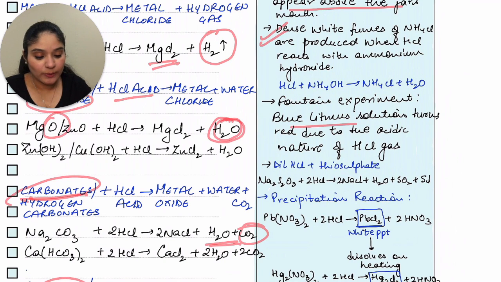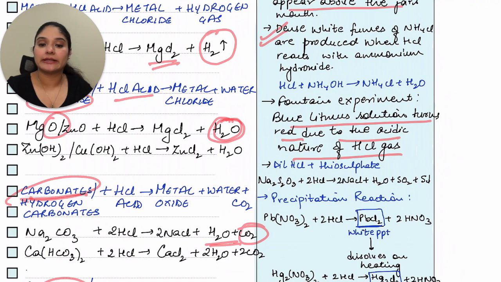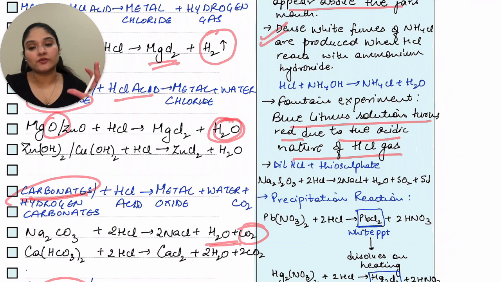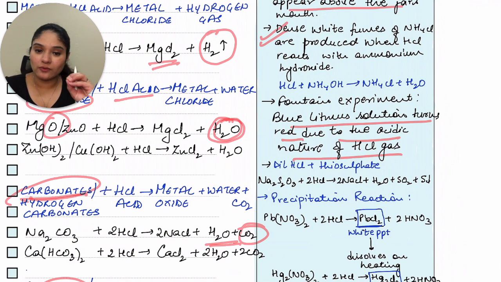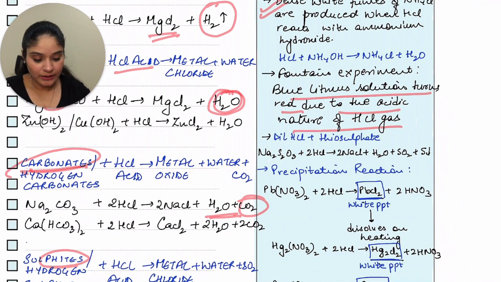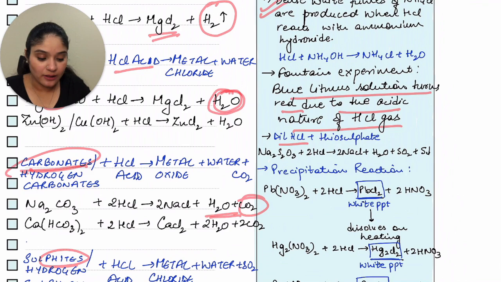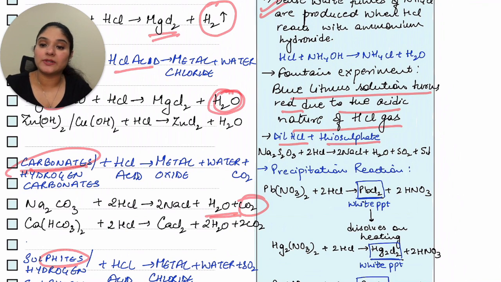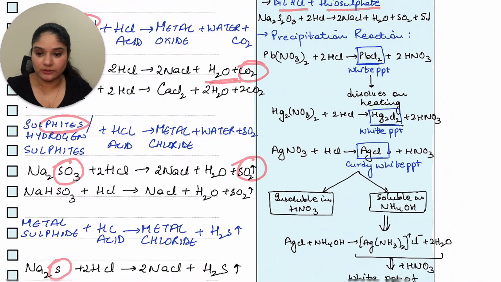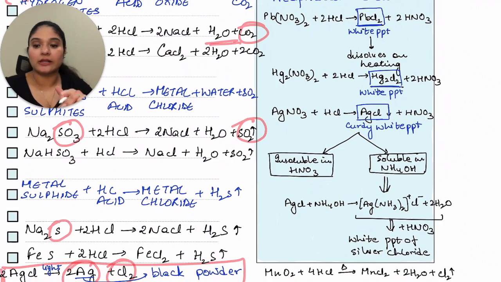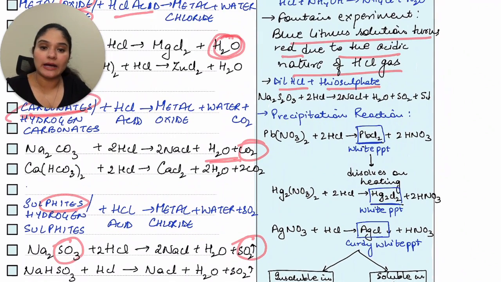The next is the fountain experiment. In the fountain experiment, blue litmus solution turns red due to the acidic nature of the HCl gas. In these notes, I have just accommodated observations, what is happening, the changes that are happening. Then dilute HCl with thiosulfate. Now this comes after sulfides. Okay, so you did sulfides. So after that you get thiosulfates.